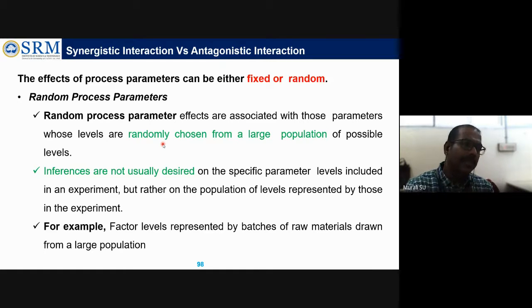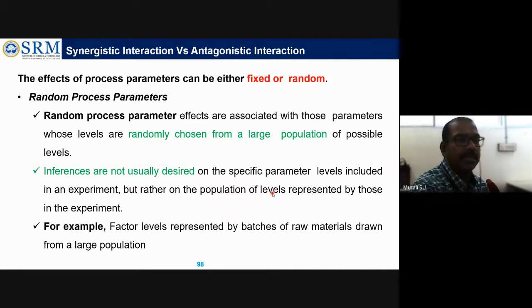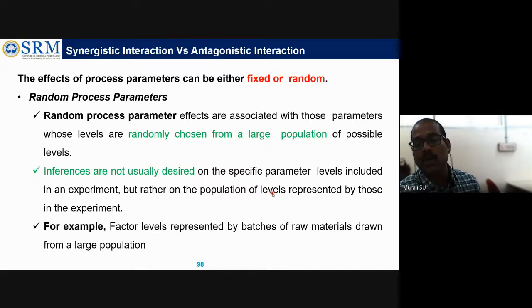Then that kind of process comes under the random process parameter. Inferences are not usually desired on the specific parameter level, but rather on the population level. So it won't tell the particular process parameter, it will be representing the whole process, the whole population.